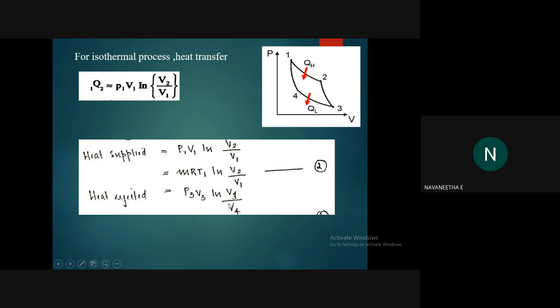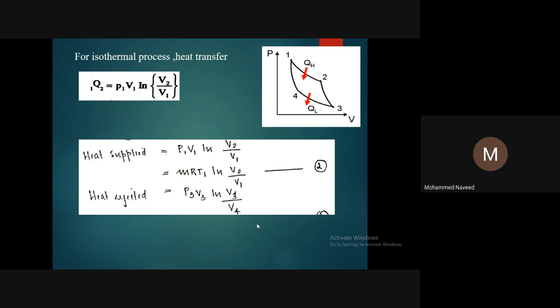I have already told you that you should take higher value to lower value, okay. Higher value divided by lower value. So here V3 is the higher value. That's why we write the equation like this. That is V3 by V4, okay. Comparing to the volume at fourth state, volume at third state is greater, okay. That's why it is V3 by V4.